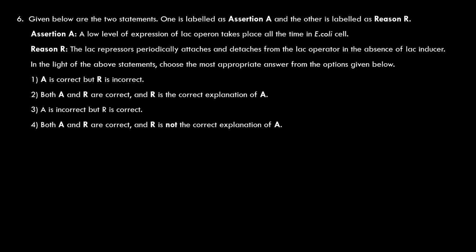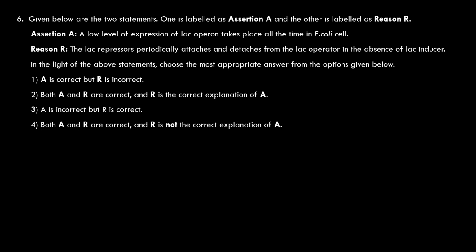Assertion and reason. A low level of expression of the lac operon takes place all the time in the E. coli cell. Absolutely true. All the time a low level of expression takes place because the repressor is not permanently attached to the operator. So it attaches and now and then detaches from the operator.